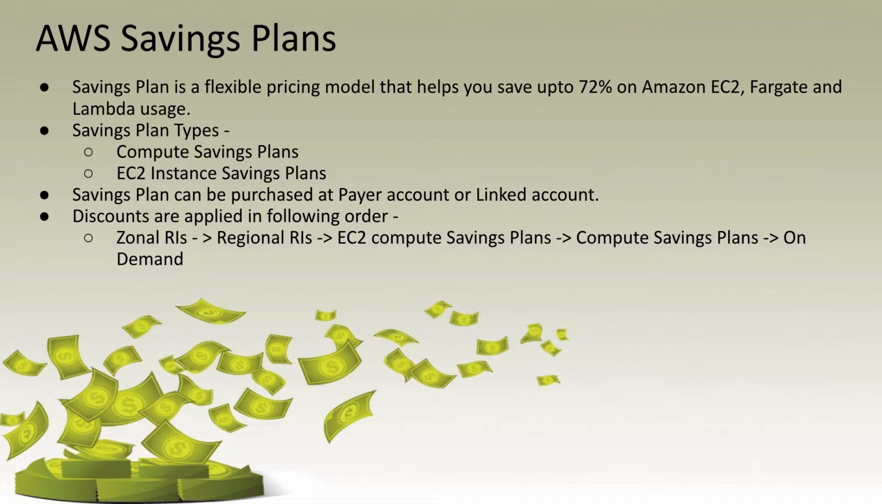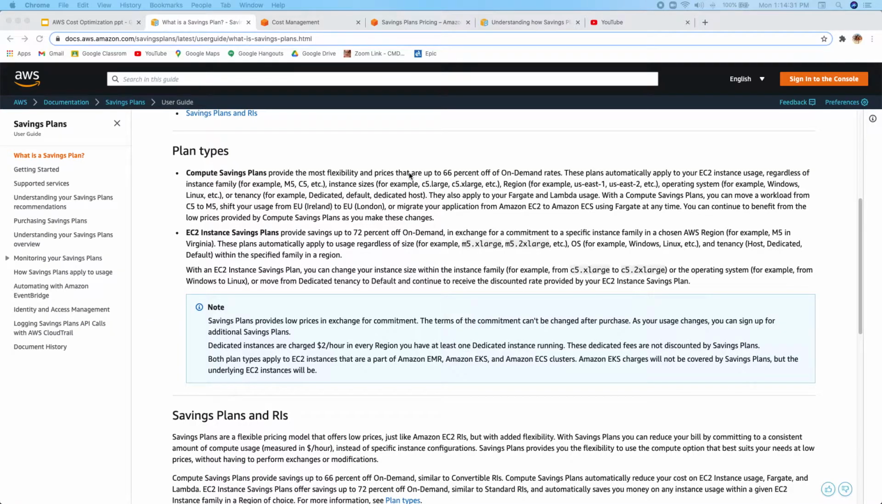I will give you an example of how discounts are applied on your compute later in the video, but that's how you make a commitment: how much money you will be spending per hour on your compute resources over a year. So guys, there are two types of savings plans. One is the Compute Savings Plan, and the other is the EC2 Instance Savings Plan.